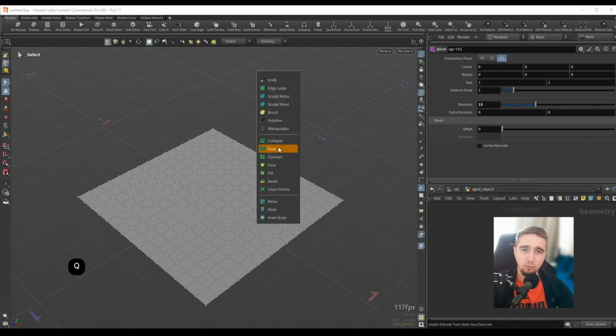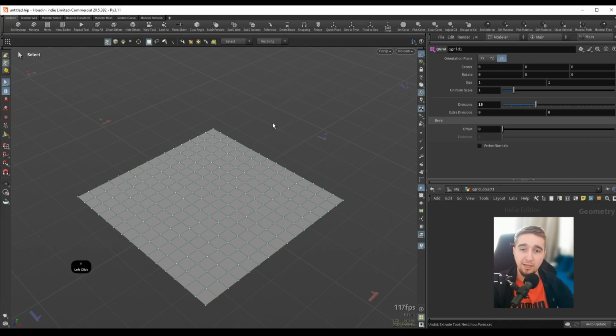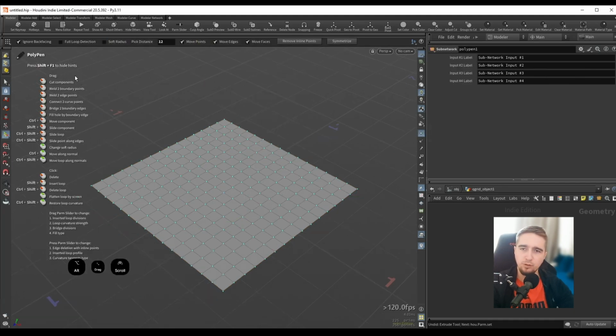If I press Q, we have a Polypen tool over here. And when I activate this, we can straight away see on the left over here that we really have a lot of different hotkey combinations, and all of these revolve around simple clicks and click dragging, control shift click dragging, and this allows us to work really fast and do a lot of operations in the most efficient way possible.